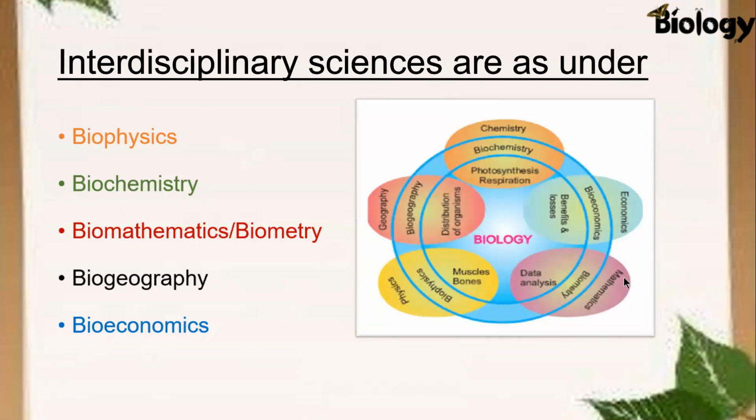And the other branch is mathematics, and when we study mathematics in relation to the living organism, then it is biometry or biomathematics. An example is data analysis. And the last branch of science is economics, and the relationship of economics to the living organism is bioeconomics. An example, benefits and losses. Now, I will discuss all of these 5 interdisciplinary sciences in detail.